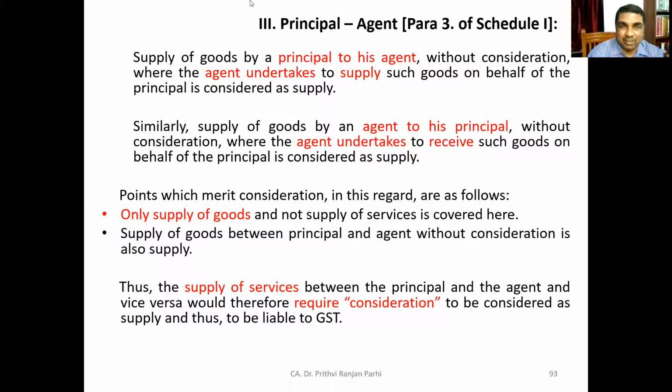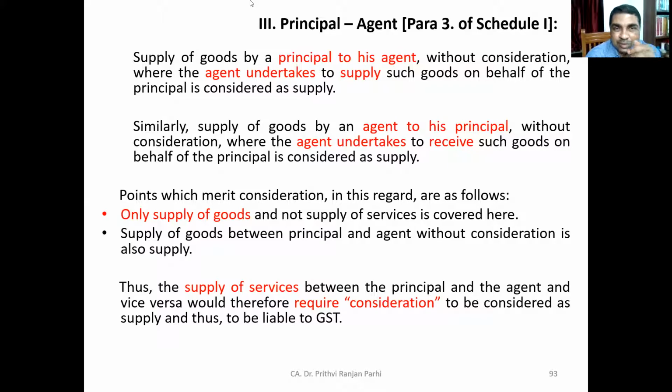Now, having understood the concept of supply in the context of employer-employee relationship, it is also important for us to understand the same thing in the context of principal and agent relationship. Who is a principal, who is an agent? You must be having some idea.